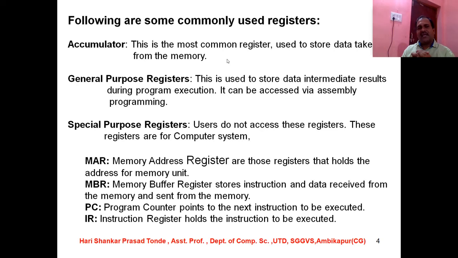General purpose registers. There are so many types of general purpose registers available. These are used to store data and intermediate results. Whenever the data is being calculated, or whenever the data is being transferred from one place to another, these general purpose registers are used during program execution. They can be accessed via assembly programming languages. There are various types of programming languages: binary programming languages, which we call machine language, assembly programming language, and high level programming languages. So for all these types of programming languages, various types of general purpose registers are used to store the data.